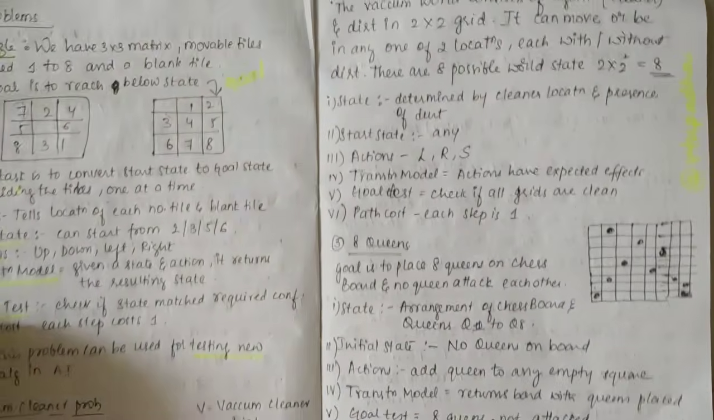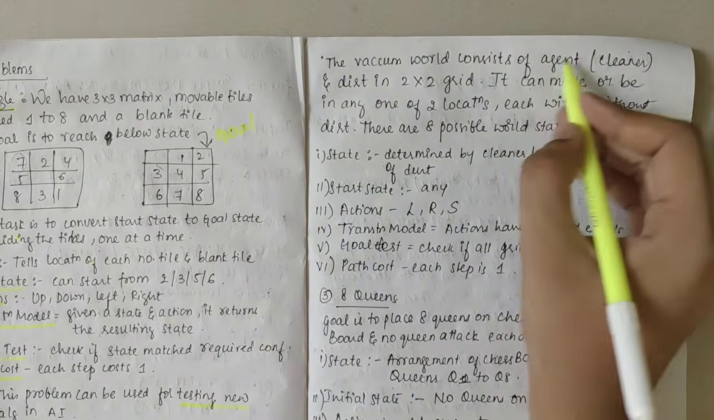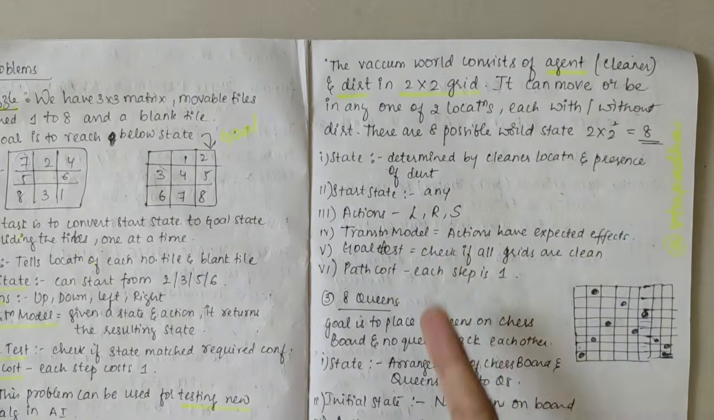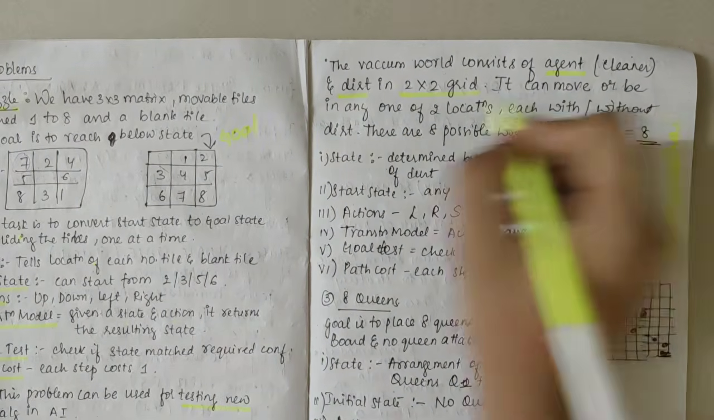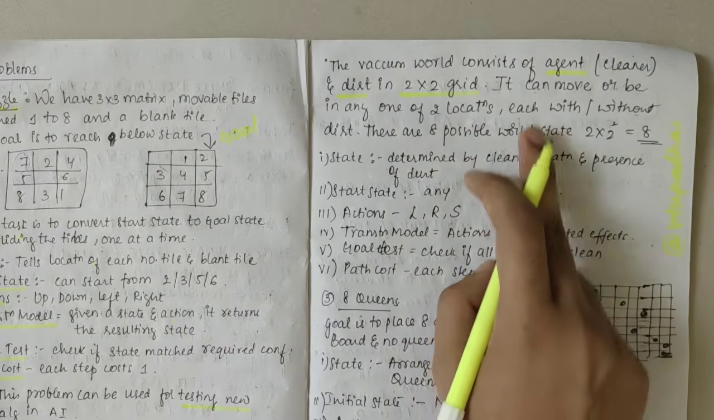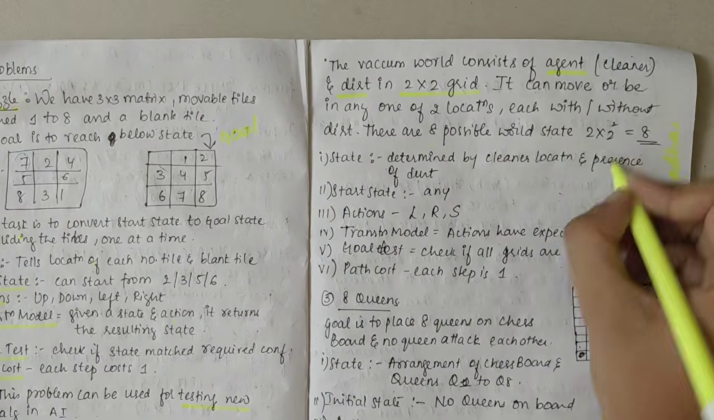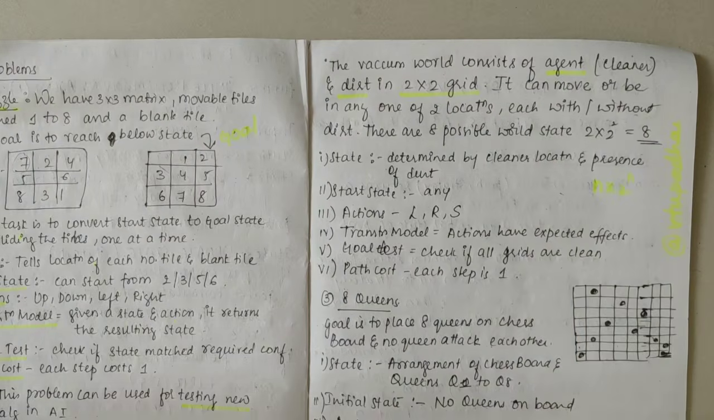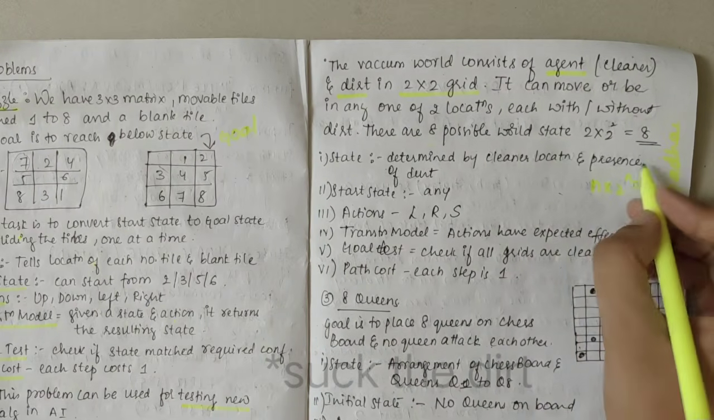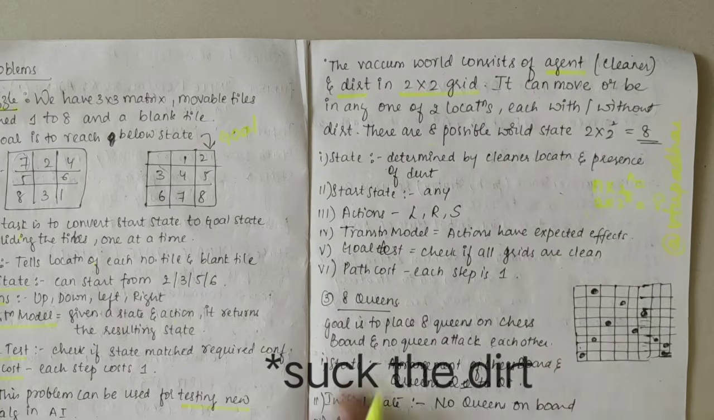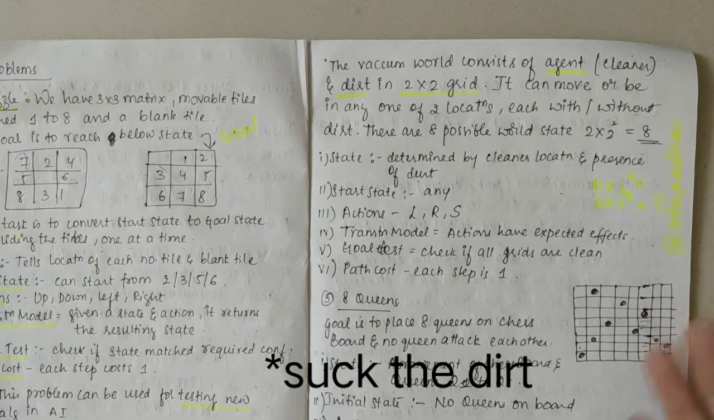So we'll look into the written part here. The vacuum world consists of an agent, that is the cleaner here, and the dirt present in a 2 into 2 grid. So it can move or be in any one of those locations, each with or without dirt. So there are 8 possible worlds here, that is n into 2 power n. That is, we have taken 2 tiles here, right? 2 into 2 power 2, 4 into 2 is 8. That's why we have 8 possible states here.